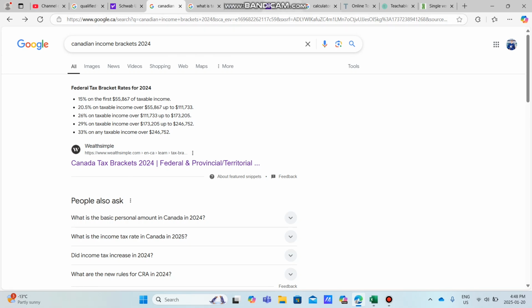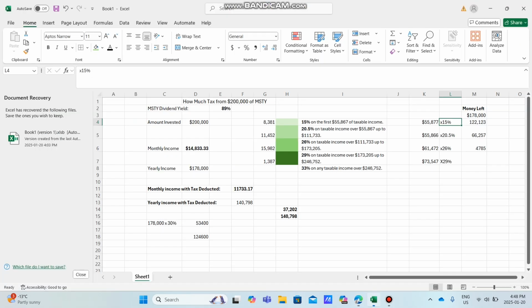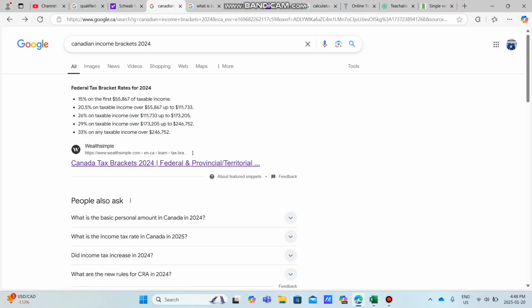But I wanted to do a simple calculation to show you how taxes work and how they can eat into your returns. But this shouldn't deter you from investing, because even with a $200,000 investment in MSTY, you are still netting $11,733.